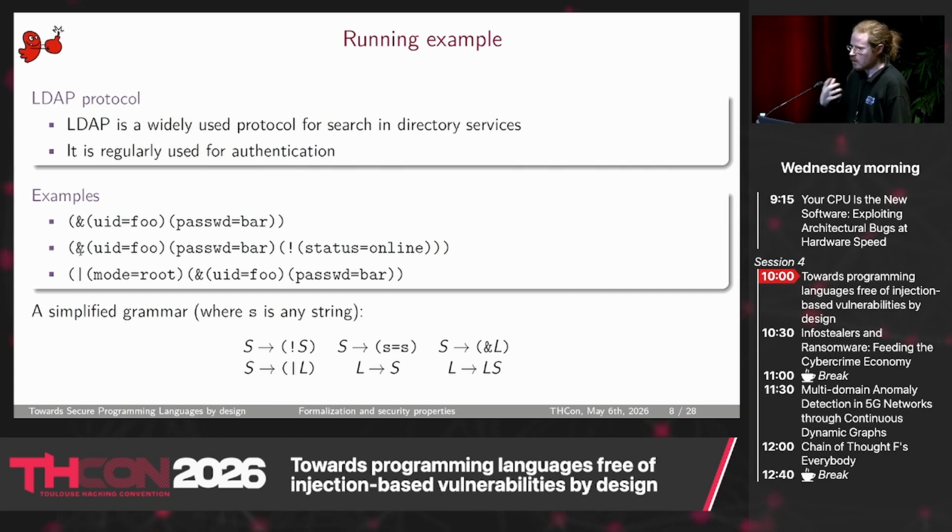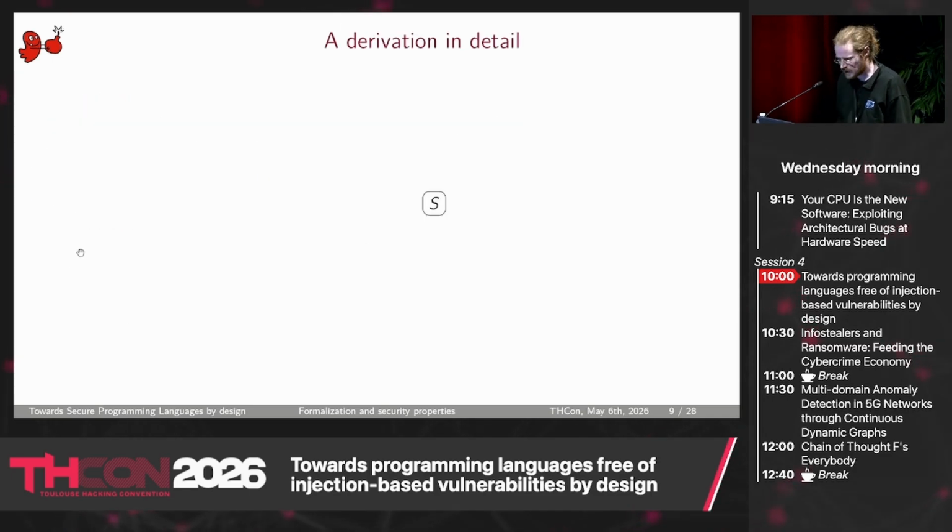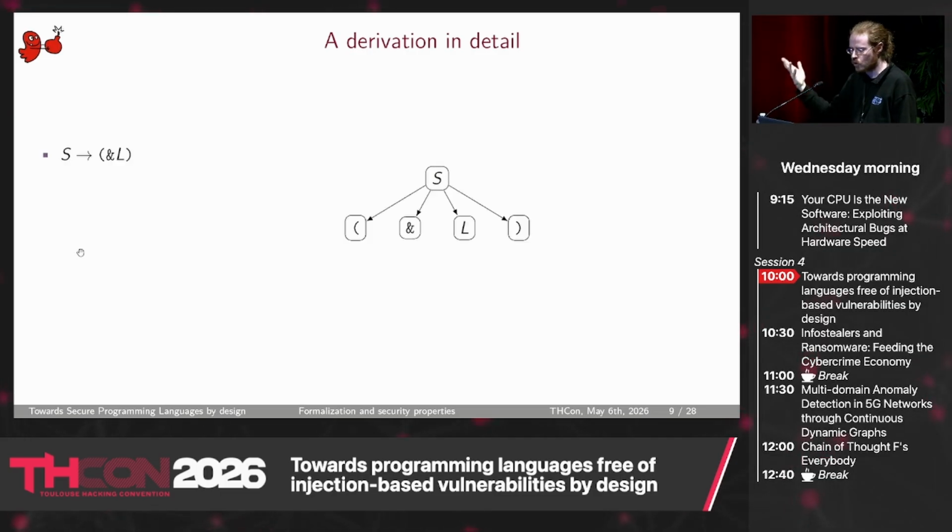So as a researcher, we can describe this language with a grammar, which is presented here. So how does it work? This grammar is used to derive a sentence, a query here. We start with the symbol S, and you can rewrite this symbol with some production rule. For example, here, S can be rewritten into parentheses, L, parentheses.